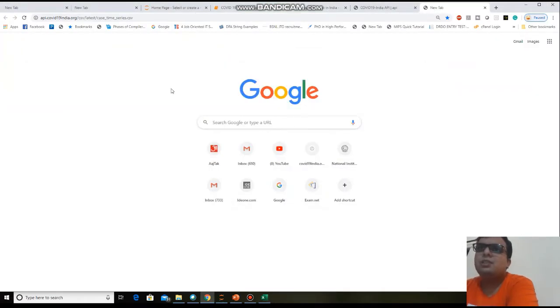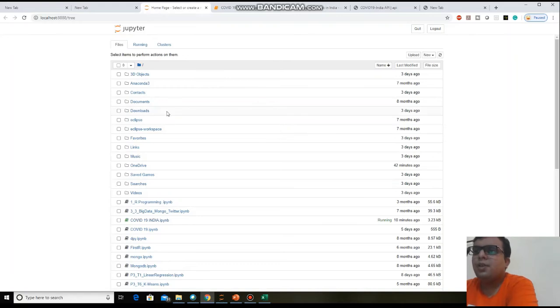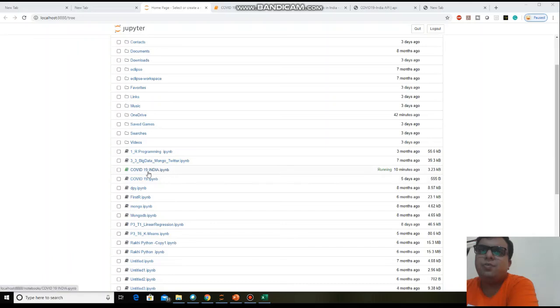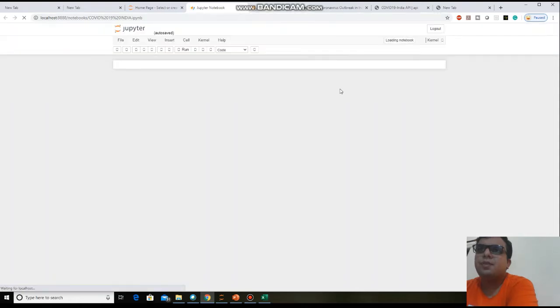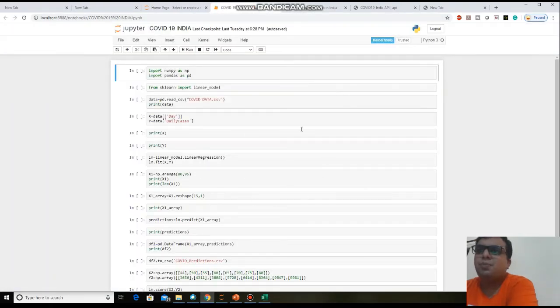So for your project, let us start Jupyter notebook. Okay, so this is your Jupyter notebook. You just create one new file for your project. Here I am creating a new file, called COVID-19 India. This is my project file.